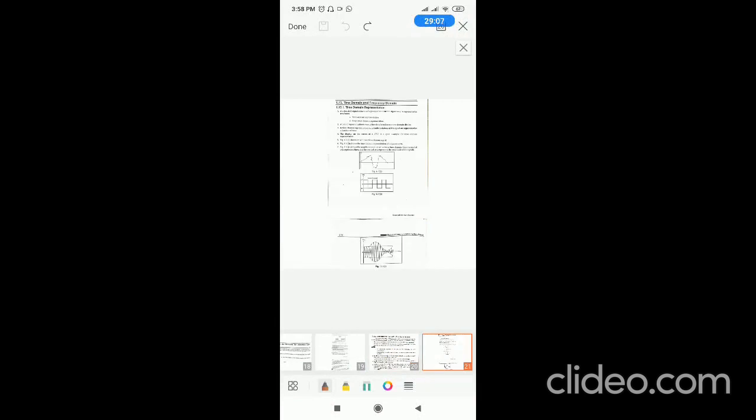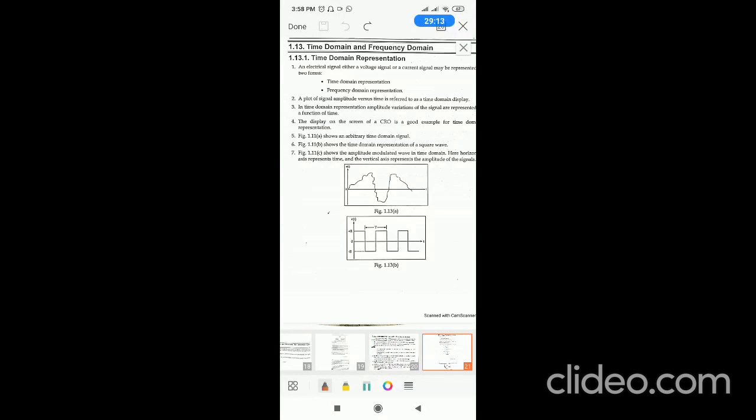So next, representations of a signal. In general, a signal can be represented in two ways. One is time domain representation, the other one is frequency domain representation. What do you mean by time domain representation? In time domain representation, the signal is represented in time domain, that is, the x-axis contains time, whereas the y-axis contains strength or value or amplitude as well as power or gain.